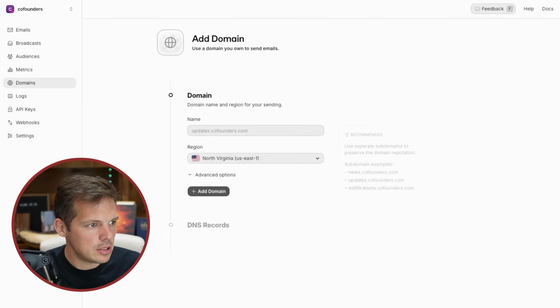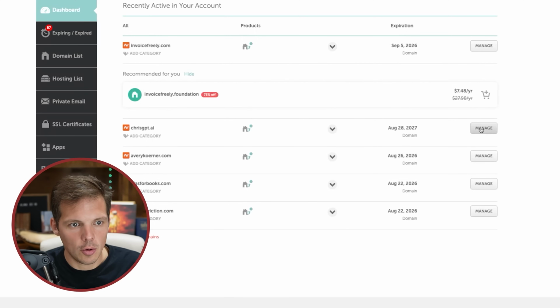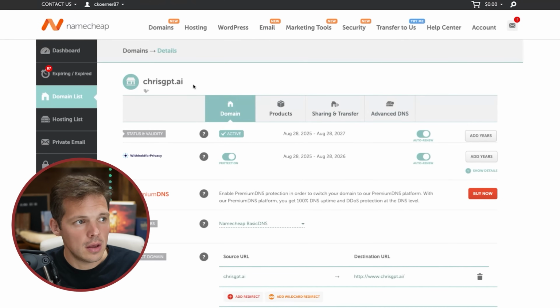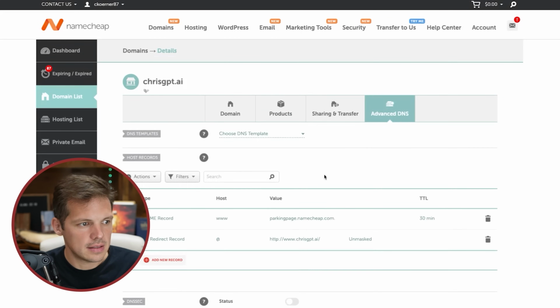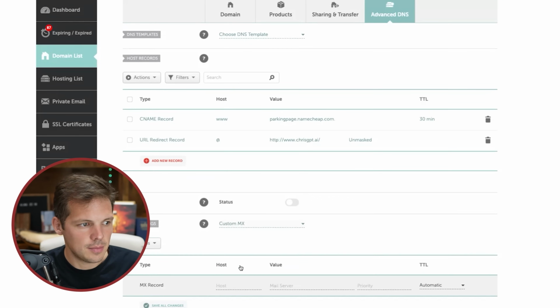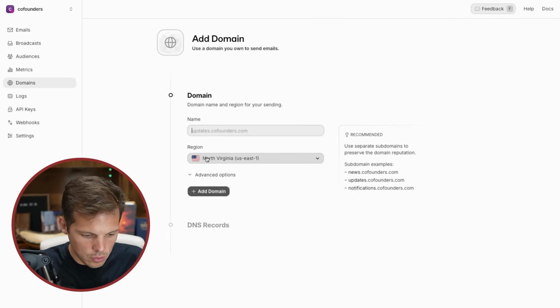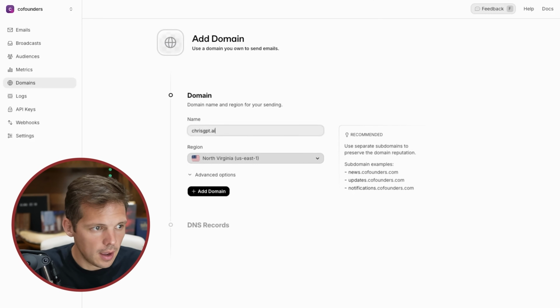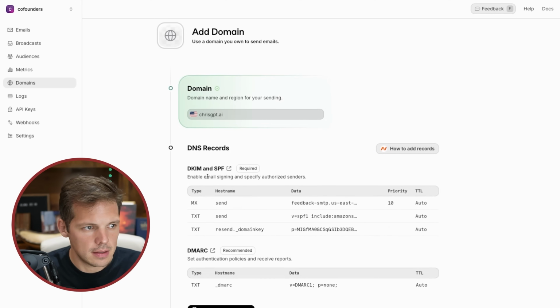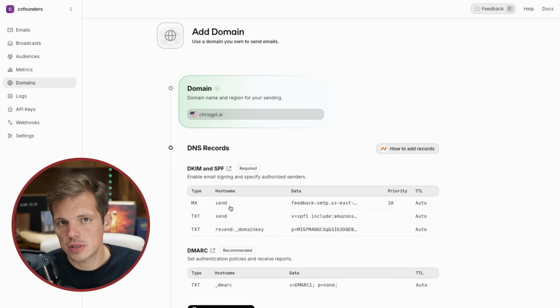Then I'm going to go into my Namecheap account and pick just one of these meta domain names that I'm not using for email. This one's called chrisgpt.ai. I'm going to go to advanced DNS. I'm going to click custom MX. Then I go back to Resend, chrisgpt.ai, add domain. Okay, this is telling me what to make those custom MX records.